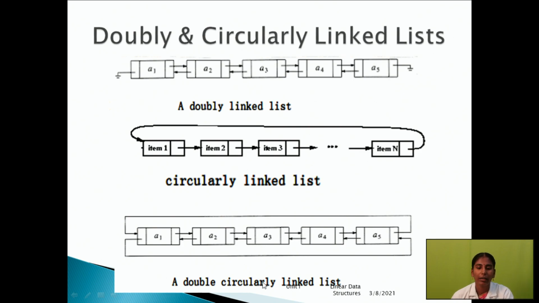Then the last one, the doubly circularly linked list. Listen carefully. It is similar to a doubly linked list. Note it down: the first node and last node addresses are stored together. The first node's previous pointer points to the last node, and the last node's next pointer points to the first node. When you implement this concept, it is very easy.